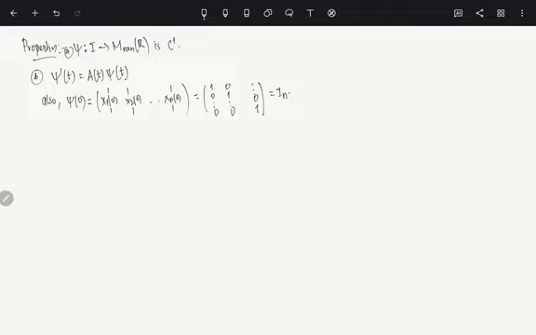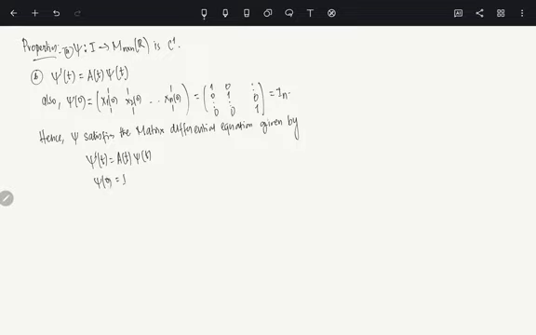So hence phi satisfies the matrix differential equation. This is a different kind of differential equation, called a matrix differential equation. And what is it given by? It is given by phi prime of t equals A(t) times phi of t, and phi at the point 0 is identity.